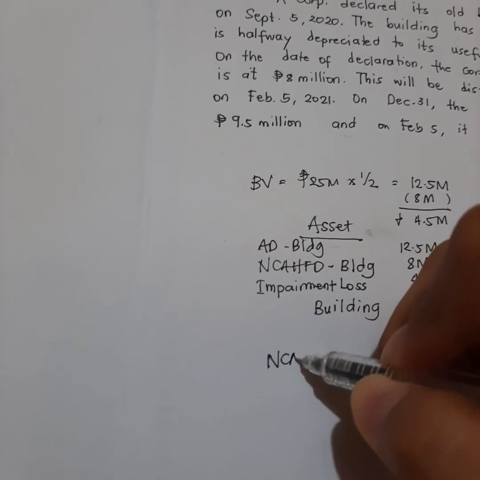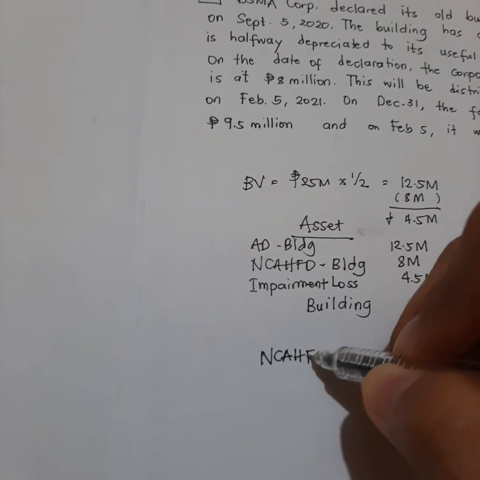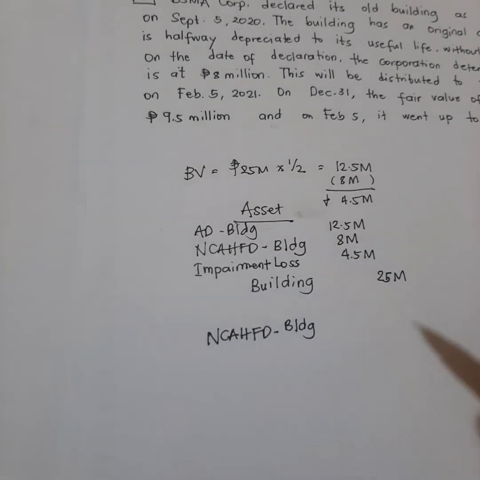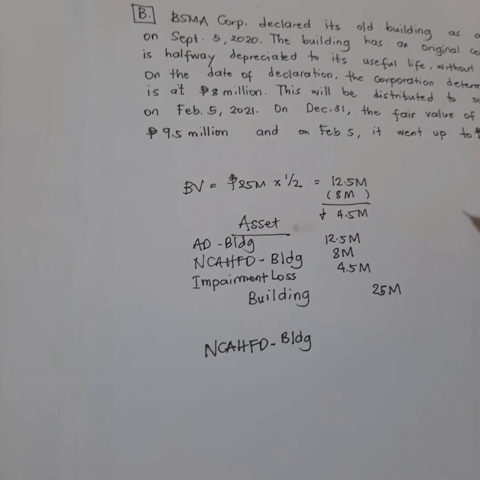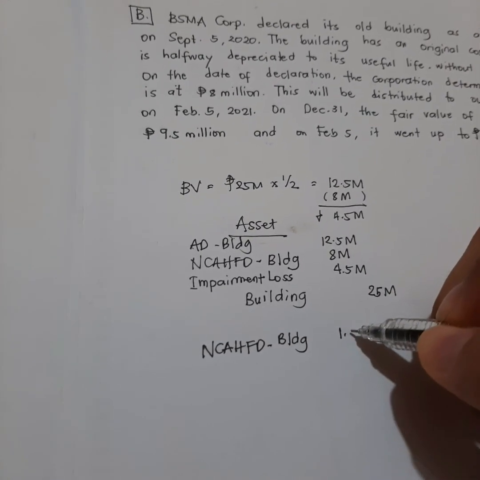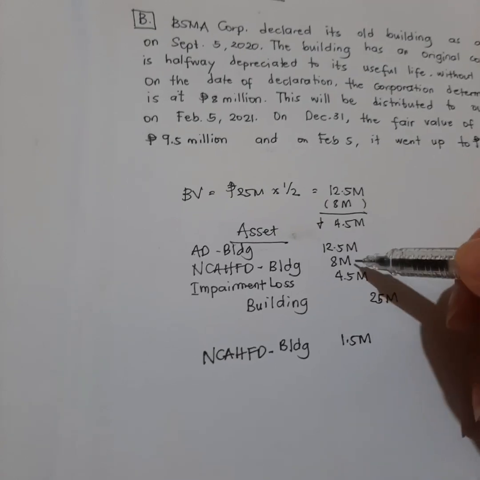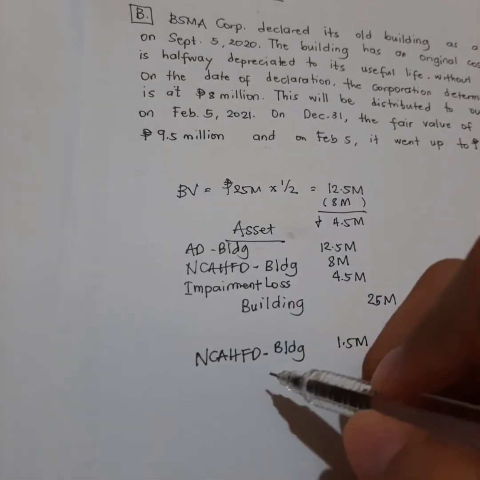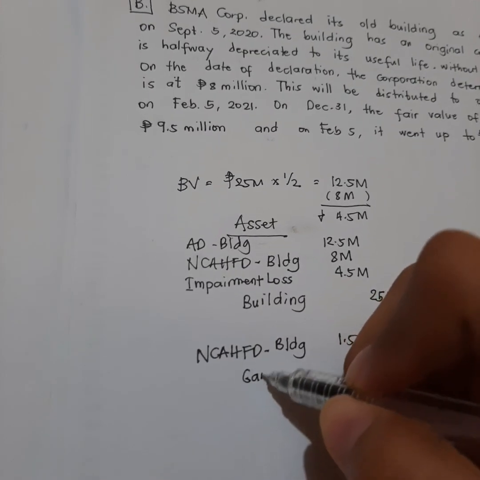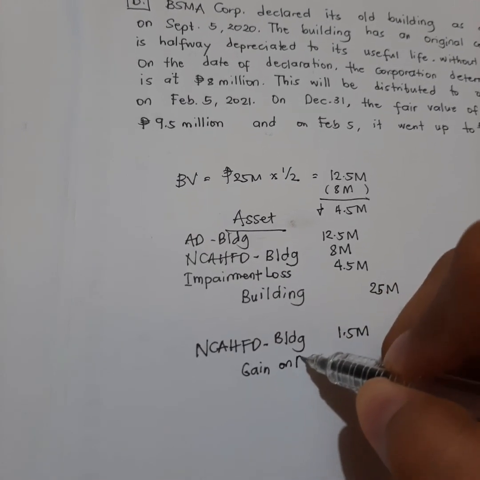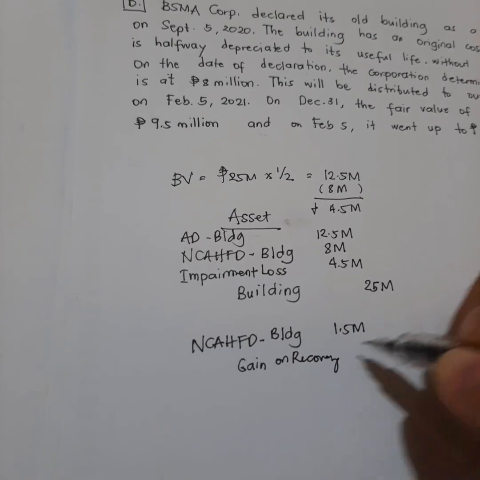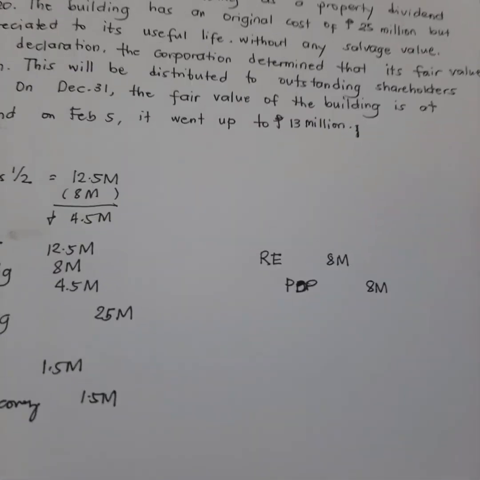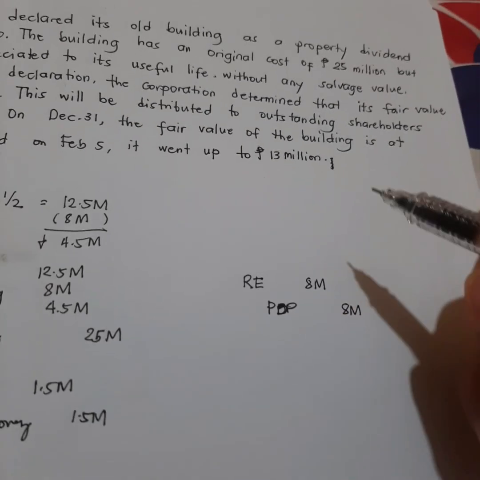NCAHFD, building, or yung mismong i-declare natin for disposal na building, dahil nga 9.5 million na pala siya, so dadagdagan natin ng 1.5 million kasi recorded na yung 8 million dito. Okay? Then, credit, gain on recovery from impairment, or pwede na yung gain on recovery na 1.5 million. On this case, sa ating retained earnings naman, so we have